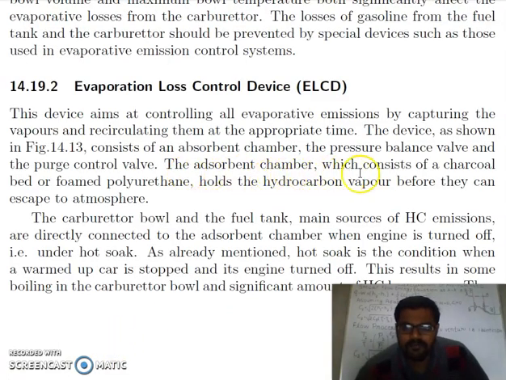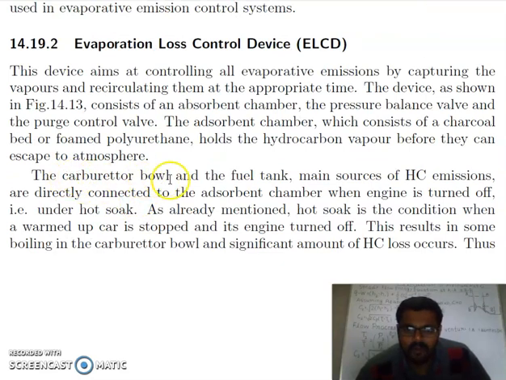The absorbent chamber, which consists of a charcoal bed or foamed polyurethane, holds the hydrocarbon vapor before they can escape to the atmosphere. The carburetor bowl and the fuel tank, the main sources of hydrocarbon emissions, are directly connected to the absorbent chamber when the engine is turned off under hot soak. As already mentioned, hot soak is a condition when a warmed up car is stopped and its engine turned off. This results in some boiling in the carburetor bowl and a significant amount of hydrocarbon emission loss occurs.